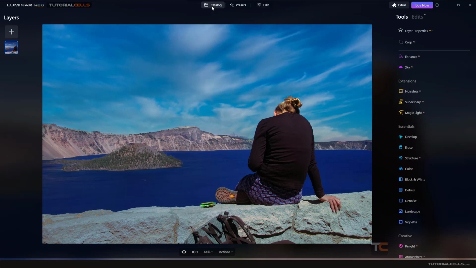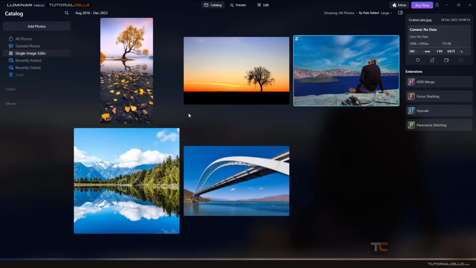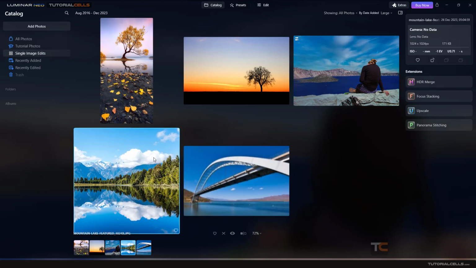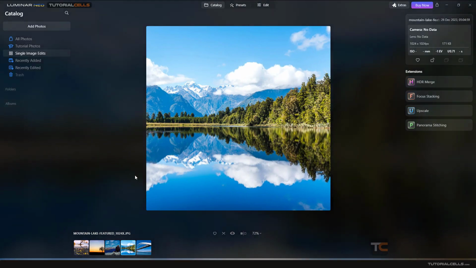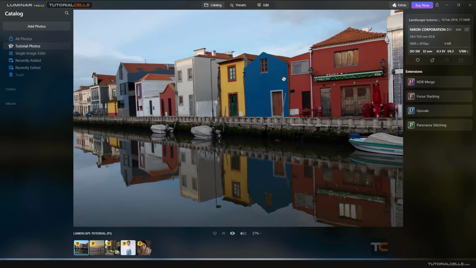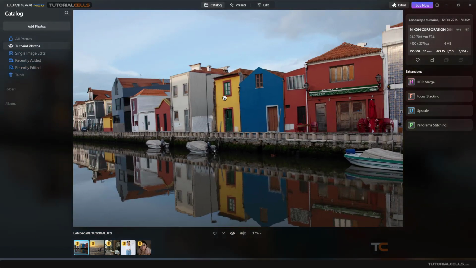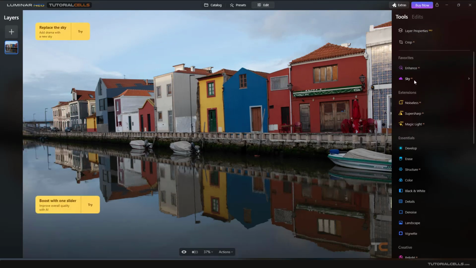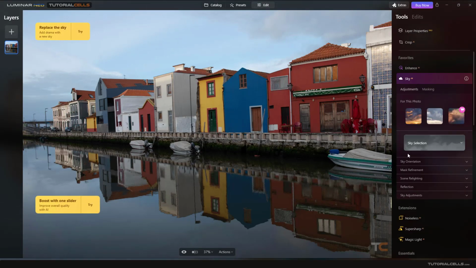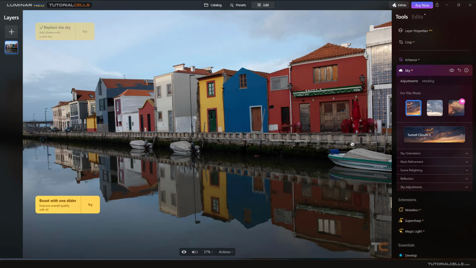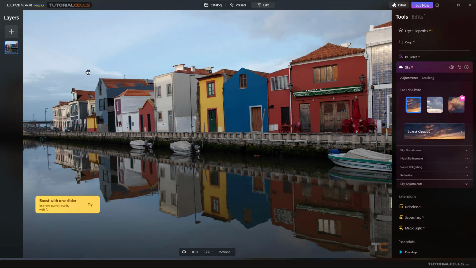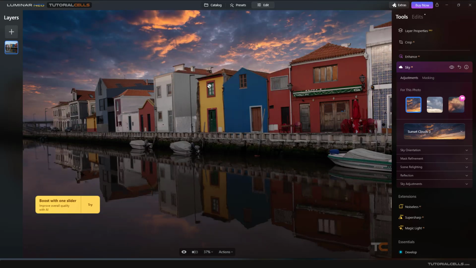Let's come back to the catalog and see the reflection. Going to the tutorial, this image is nice for seeing the sky. Going to edit again, the sky, and nice sky. I think this sky is nice and waiting for effects. Yeah, as you can see, it's changed the sky nicely. I changed the color.